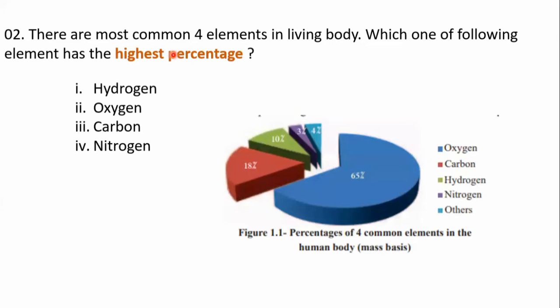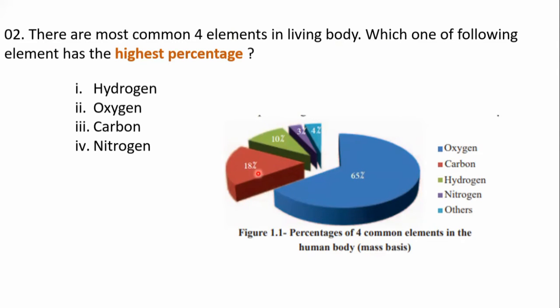When we talk about the highest percentage, oxygen is the highest, 65%. In our body, in the blood and most parts, we have more oxygen concentration. Therefore we have 65% oxygen.